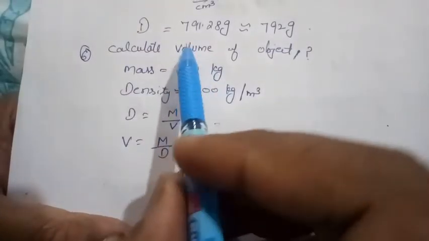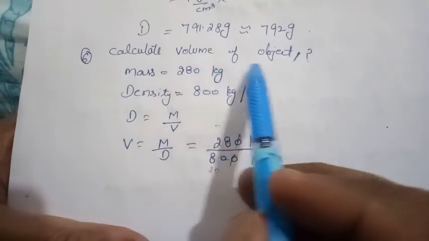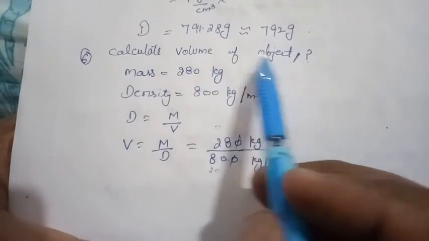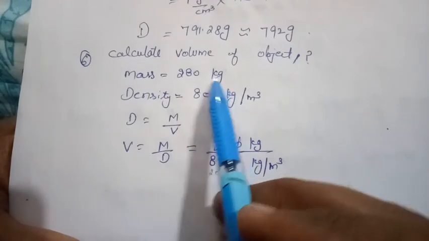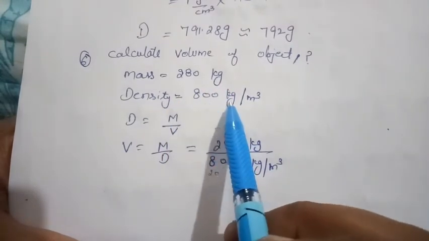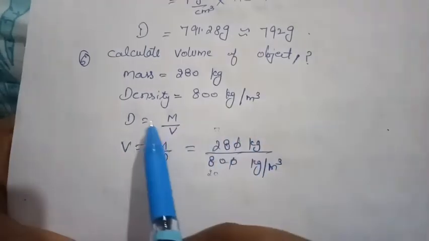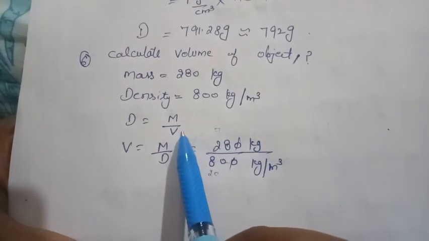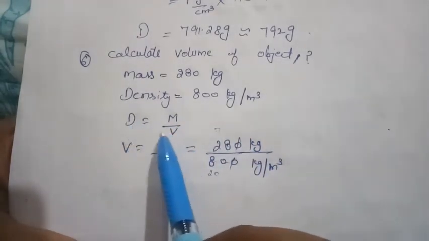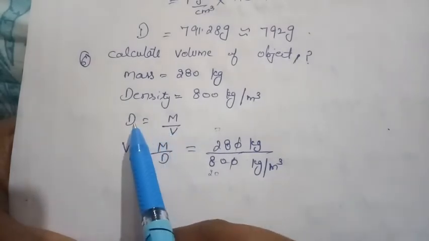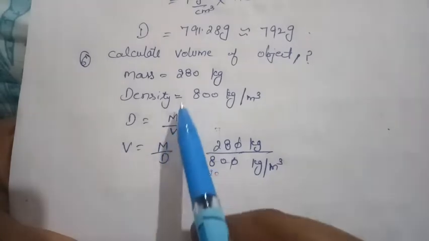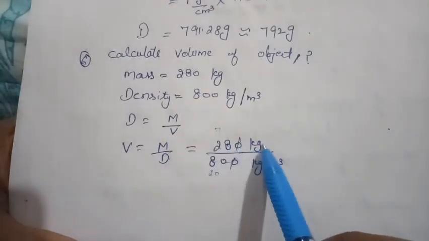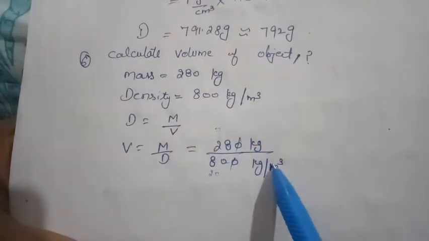So in numerical number 6, we have to calculate the volume of the object, that is a wooden object. They are giving the mass of the wooden object 280 kilogram, and the density is 800 kilogram per meter cube. So as we know that density equals mass per unit volume, so cross multiply it, then volume will be equal to mass divided by density, and that will be equal to the value of the mass, that is 280 kilogram, density 800 kilogram per meter cube.